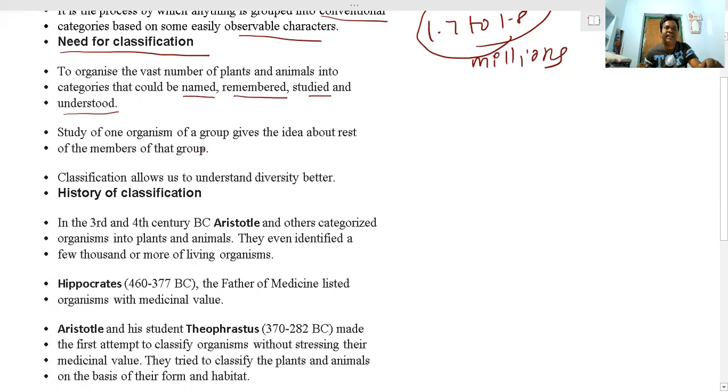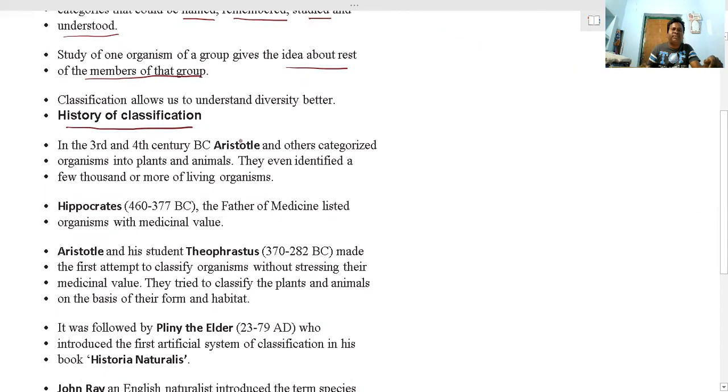Studying one organism gives an idea about the rest of the other members. If we study a rare plant, we can also understand its previous history. Now the history of classification: in the third and fourth centuries BC, Aristotle and others categorized plants and animals, identifying a few thousand living organisms.